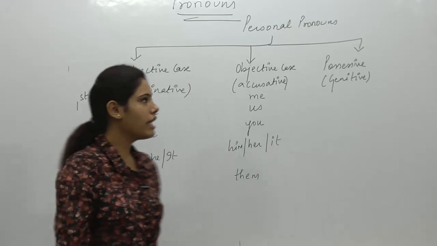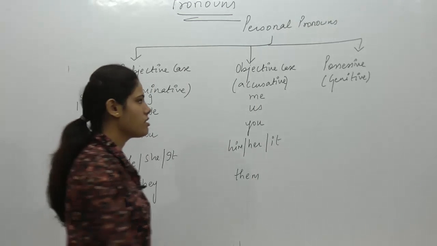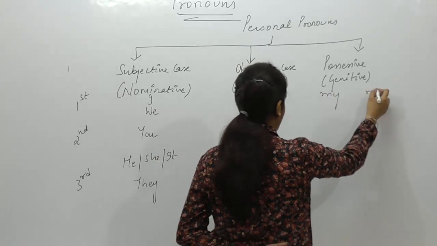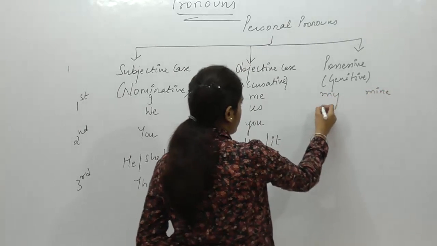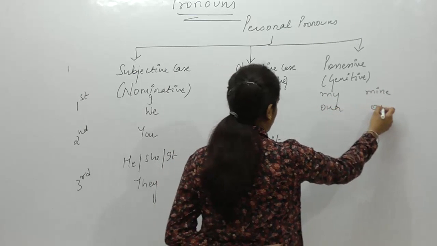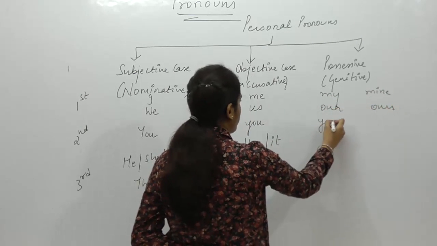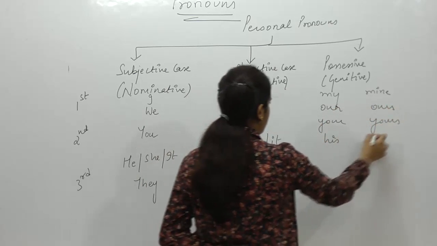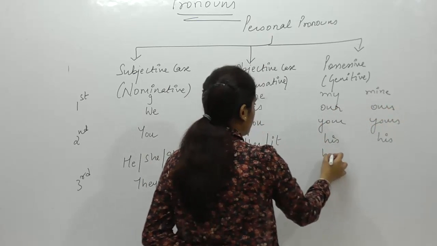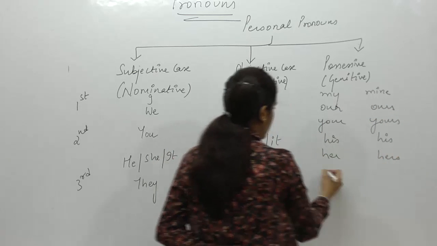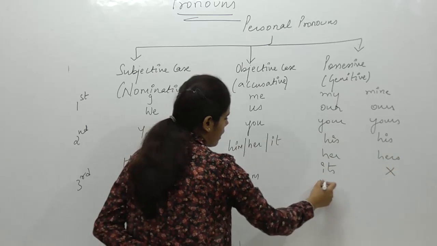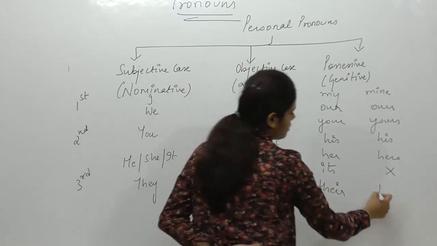And in case of possessive case, me, it works as my, it works as mine. us के केस में our और ours दोनों होता है, your and yours, his and his, her and hers. Here we have its and we don't have here anything, and then their and theirs.